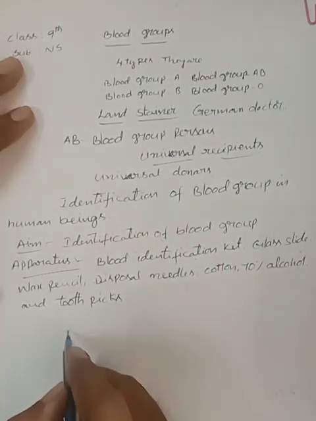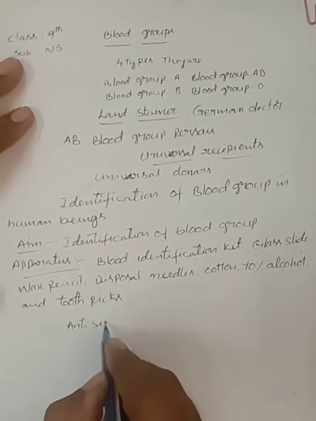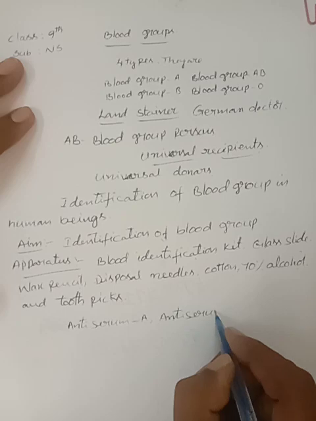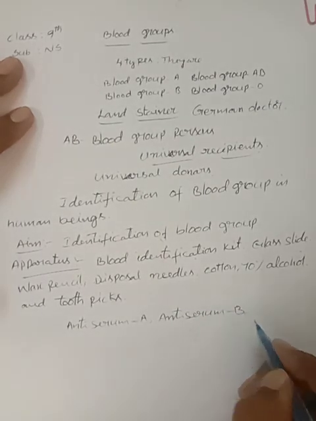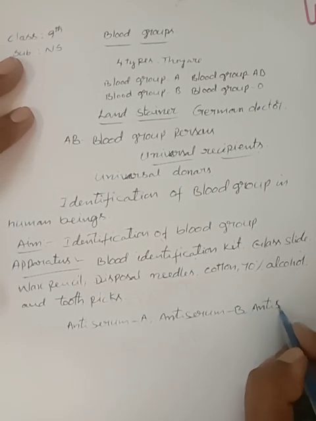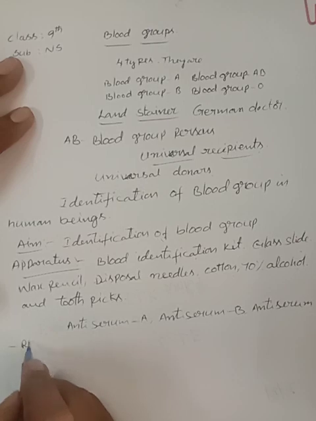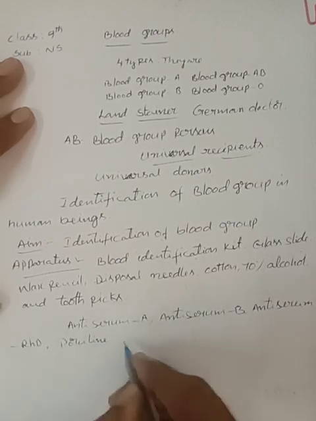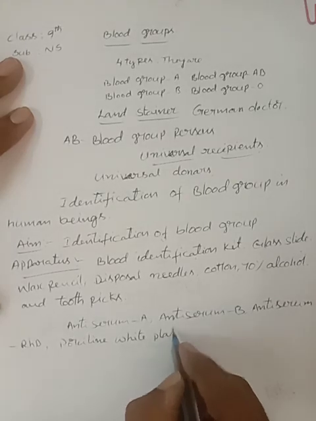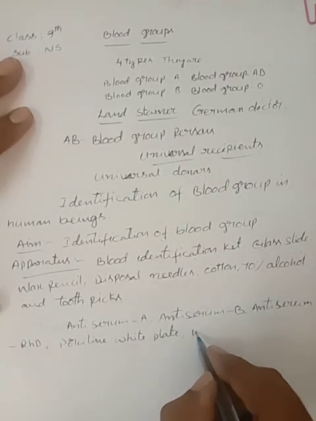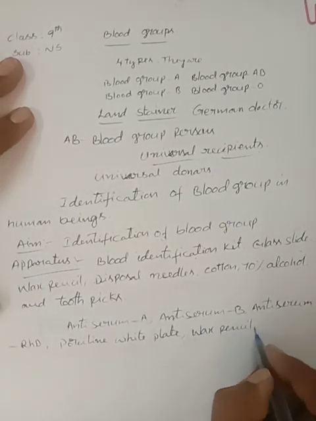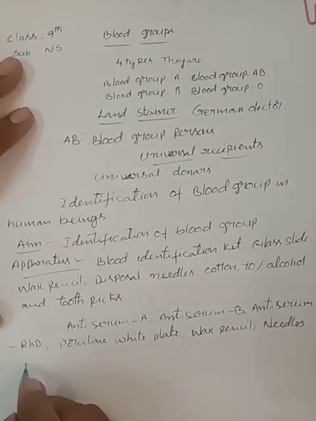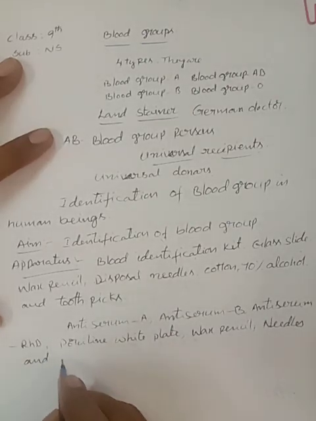They are anti-serum A, anti-serum B, anti-serum RHD, porcelain white plate, wax pencil, needles, and instruction manual.